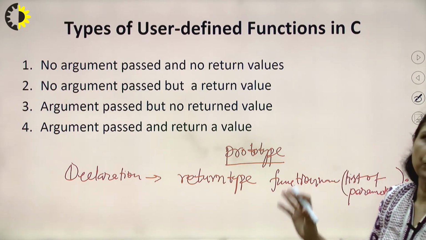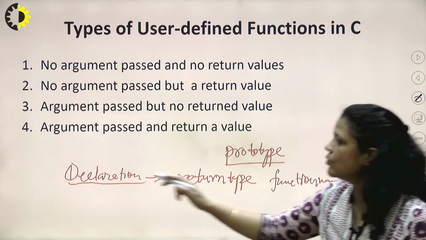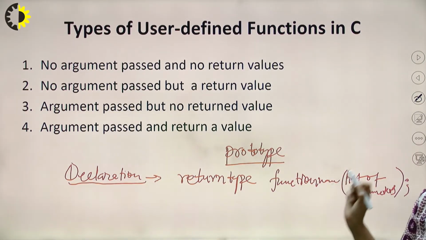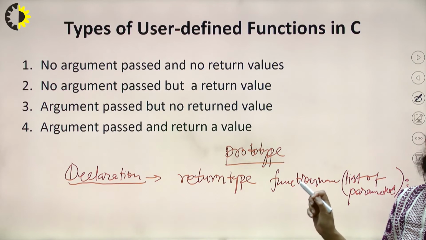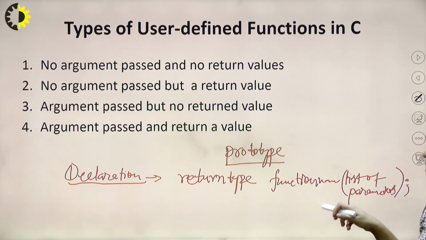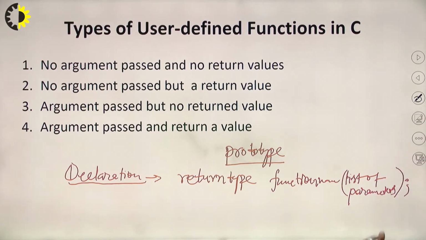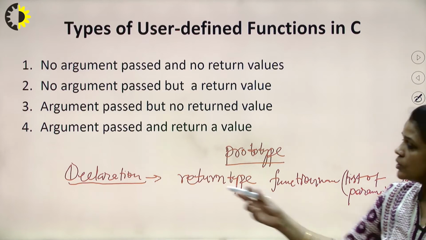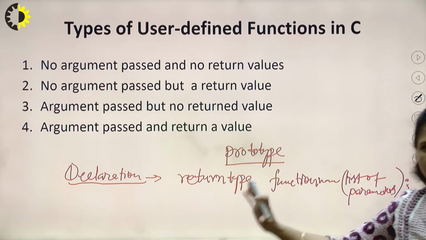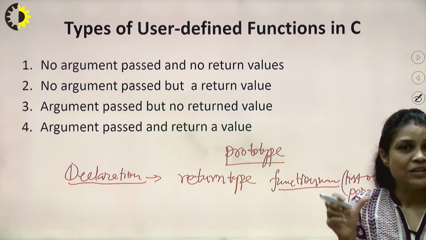So if we need to write the prototype statement, it means we need to declare that particular function. And for the declaration, what is the requirement? We need to write the return type, means what type of value that particular function is going to return. Integer type, it may be pointer type, floating type, character type, whatever, right? A function can return a structure also. So the appropriate return type, whatever my function is returning, and the name of the function, means identifier.